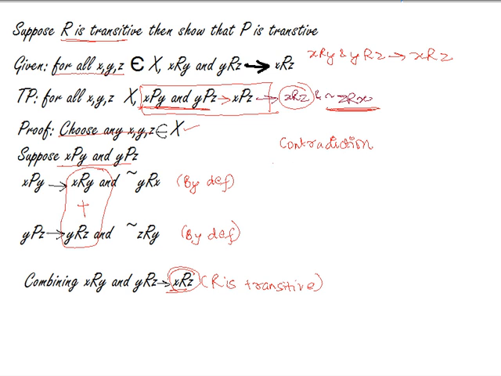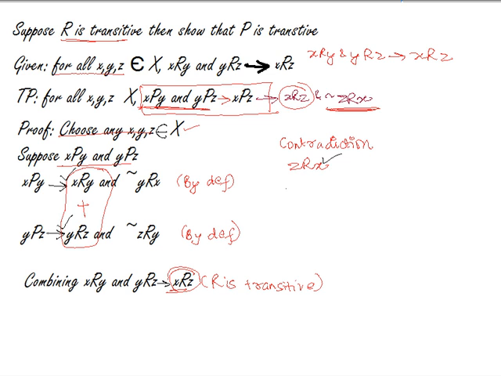So what is the contradiction of not ZRX? ZRX. So we'll assume this contradiction to be true. So ZRX is true. So suppose if ZRX is true, you have how many things which are true out here? As you can see, ZRX is true, XRY is true, and YRZ is true. So you'll have to form one example in which there will be some logical contradiction which will come up.